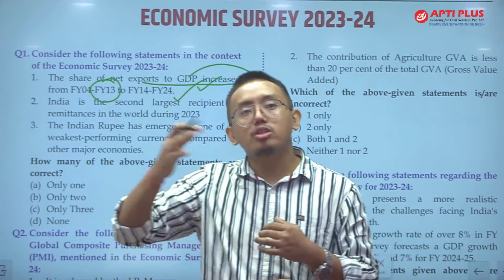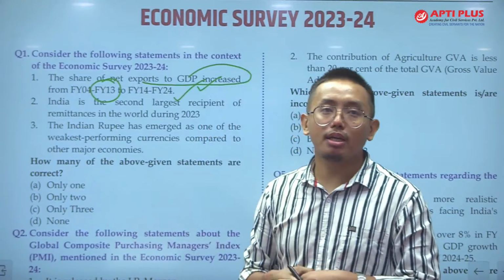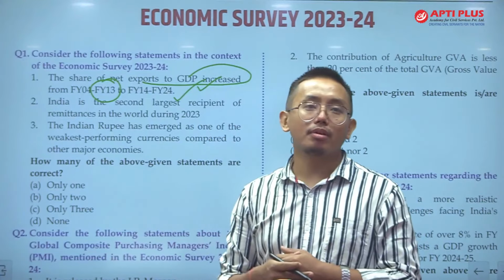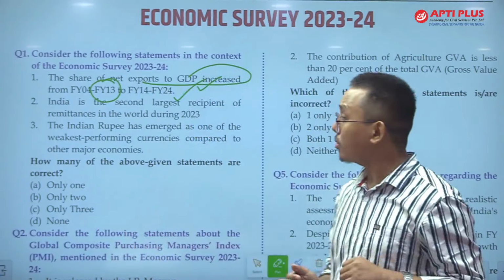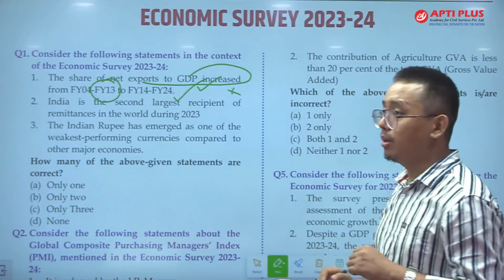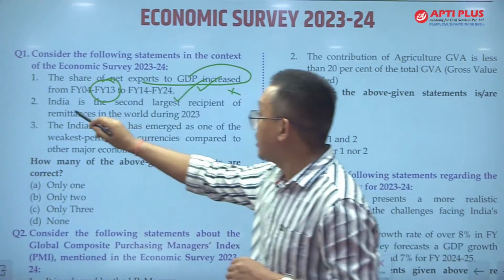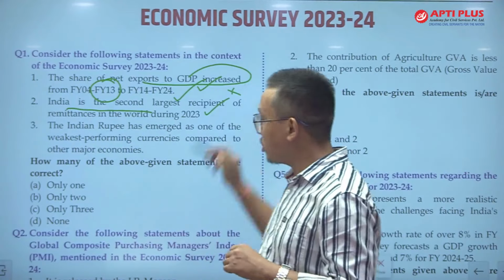There are fluctuations in the economy. For instance, during the pandemic time the export to GDP ratio declined. So this type of statement is bound to be incorrect. So statement 1 is incorrect.